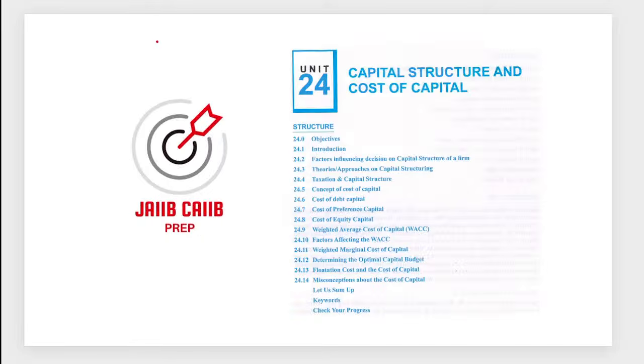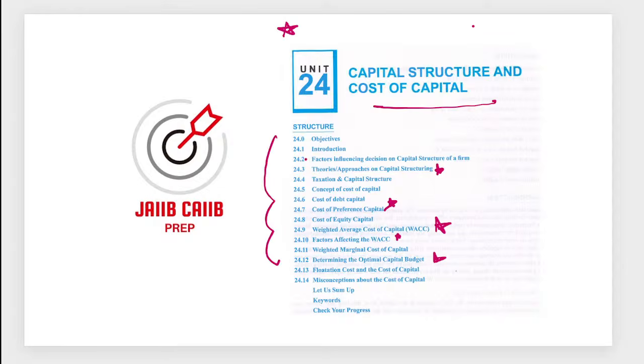Now these two units back to back, capital structure and cost of capital, carry 6 to 7 marks, overall a very important unit. So here one question on weighted average cost of capital. Every time you'll see theories: net income theory, traditional theory, irrelevance approach, which are generally part of this. Cost of equity, cost of debt, and determining the optimal capital budget and all.